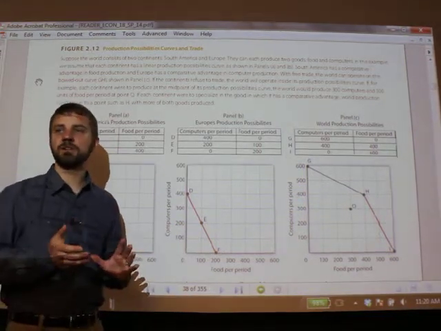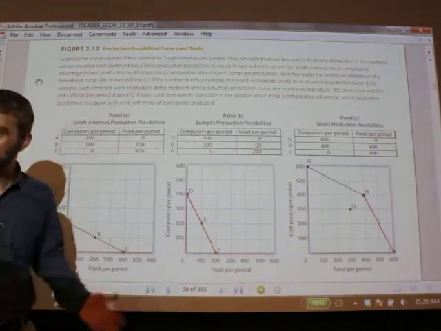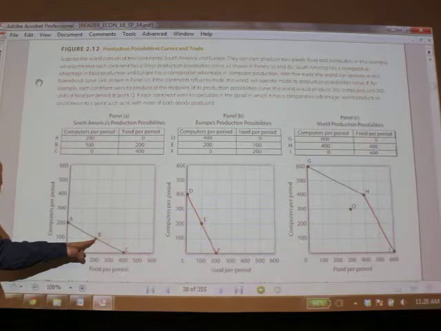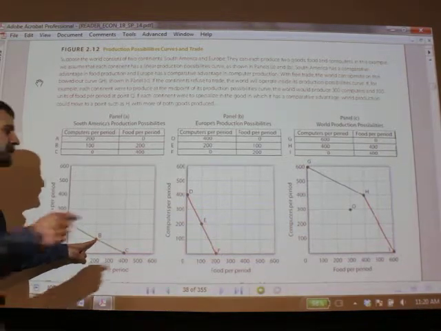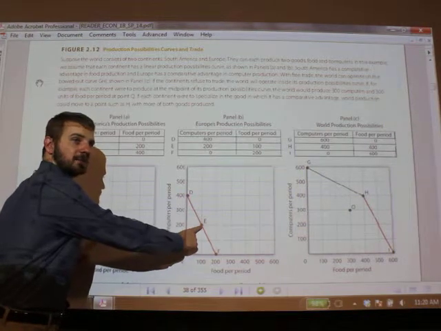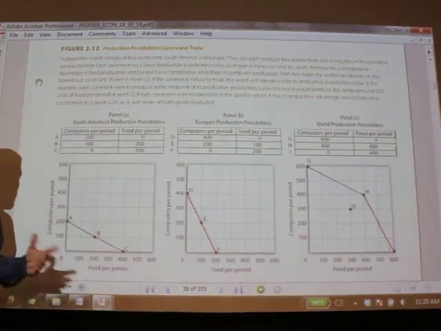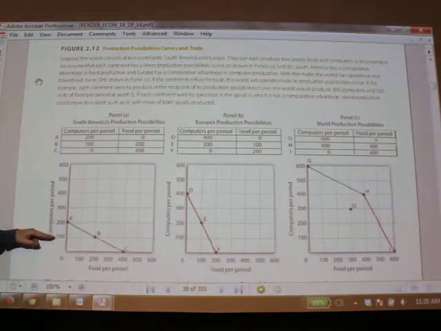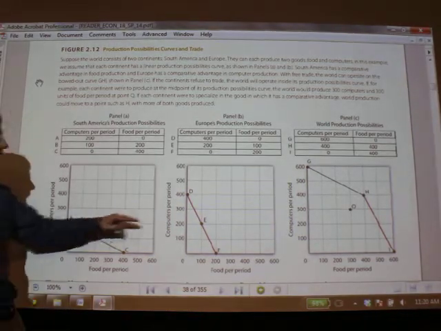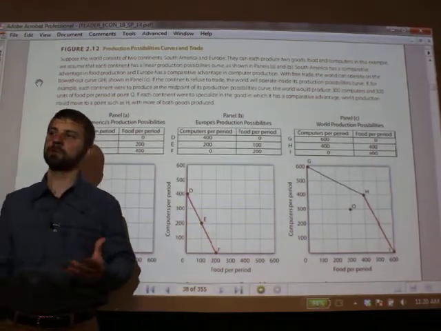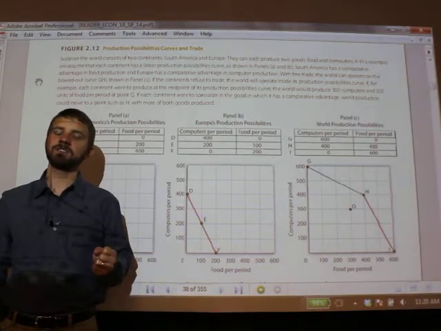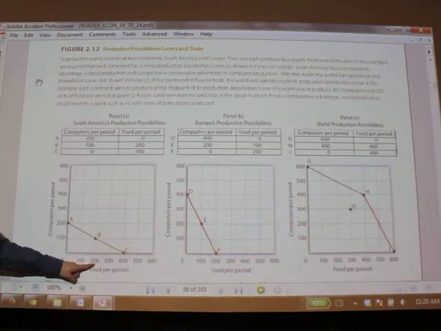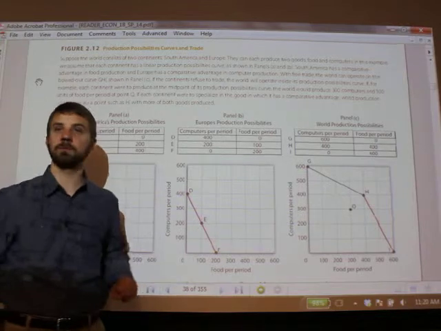So let's say that these economies do not trade with each other. But they want both computers and food. So South America decides to produce at point B, and Europe produces at point E. So my question is, first of all, what is the total world production of computers? 300. 100 from South America and 200 from Europe. So there are 300 computers being produced in the world. What is total world production of food? Also 300, because there's 200 from South America, 100 from Europe.